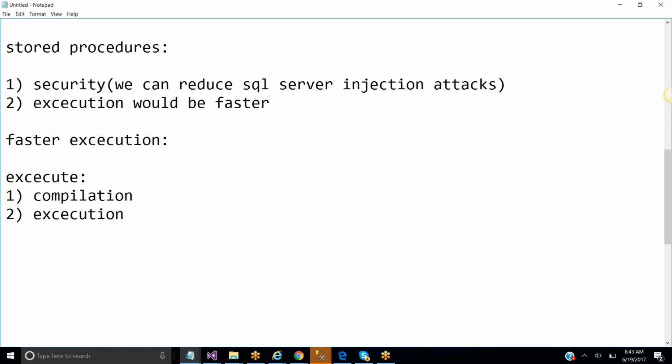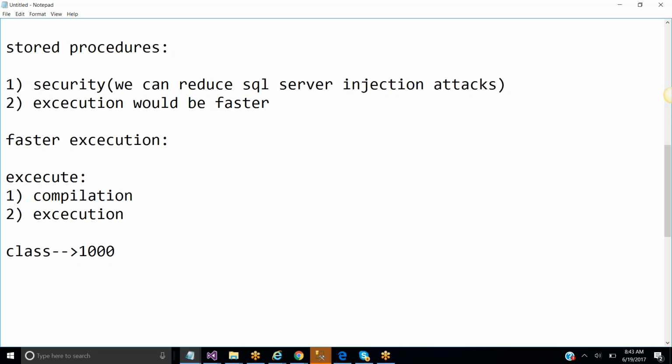Suppose the class file has 1,000 lines of code, and each time you want to test with different inputs, you execute the same class file. In the sense, the same class file needs to compile and execute, am I right? So you are compiling the same code again and again.